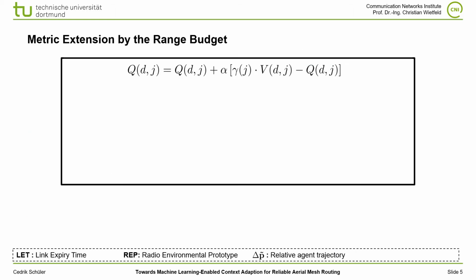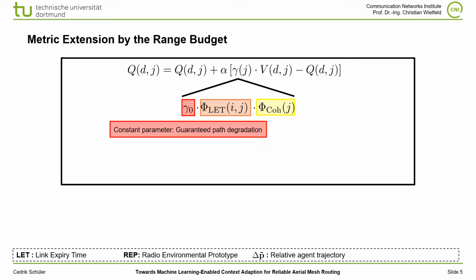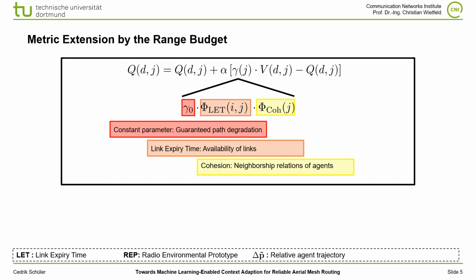Here we see the Q-learning formula which is used in PARRoT. We have a neighbor-specific discount factor which consists of three partial metrics. The first one is gamma 0, which is a constant parameter and guarantees the path degradation which is necessary to ensure a loop-free routing process. The second one is VLET, which is the value for the link expiry time between two agents. And the third one is V-cohesion, which describes the neighborship relations of agents.